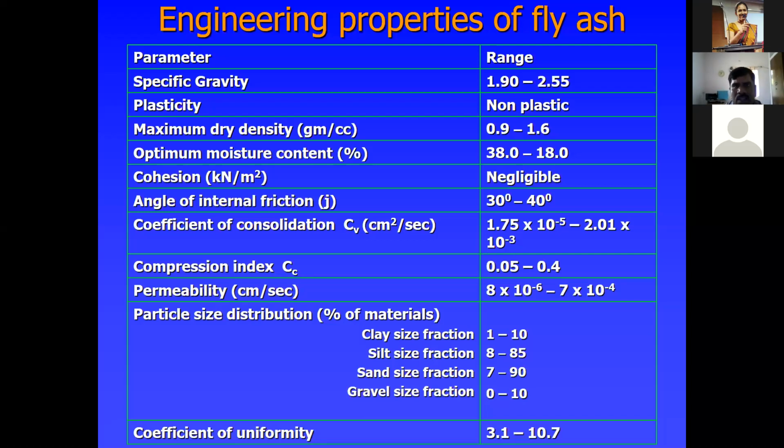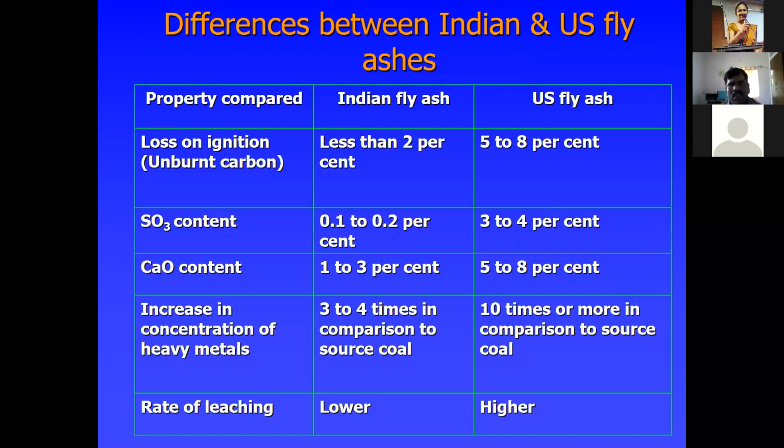Also, the differences between Indian fly ash and US fly ash. You should know the scenario, to understand fly ash in different countries. Just take one country, the US fly ash, and compare it with Indian fly ash. If you come to the properties, loss on ignition is less than 2% in Indian fly ash, and in US fly ash it is 5 to 8%. SO3 content is 0.1 to 2% versus 3 to 4%. CaO content is 1 to 3%.